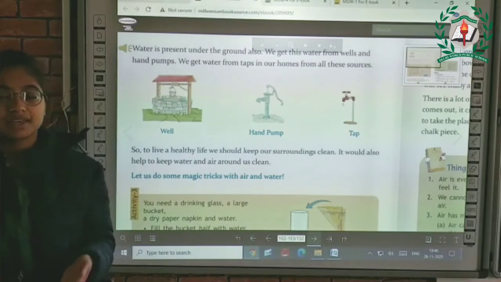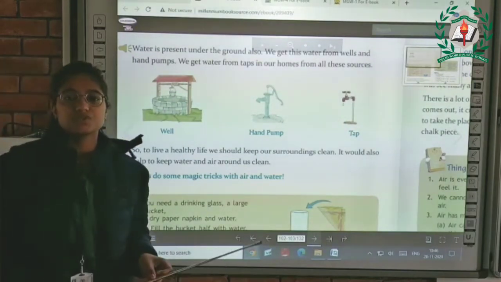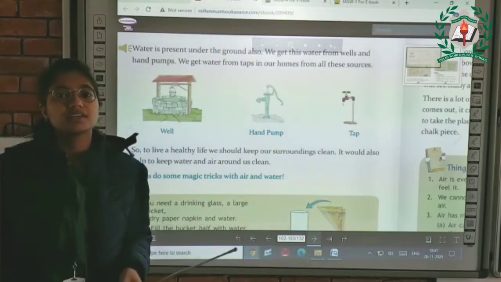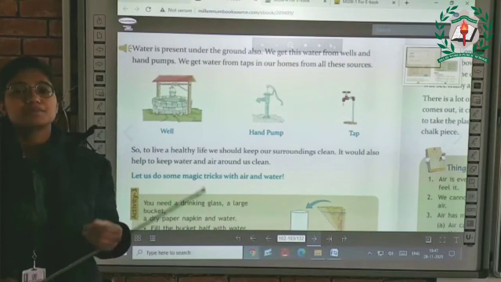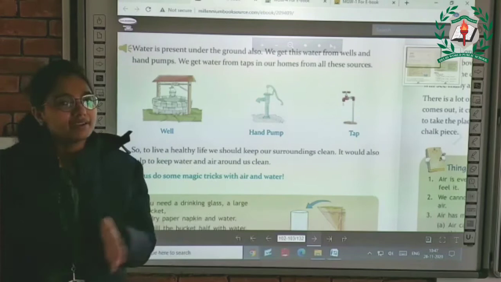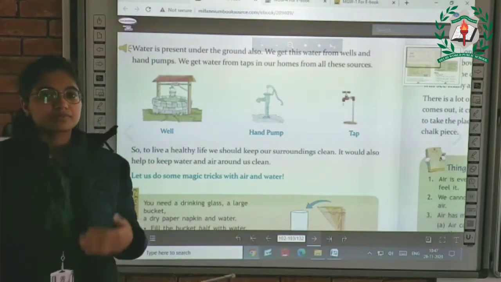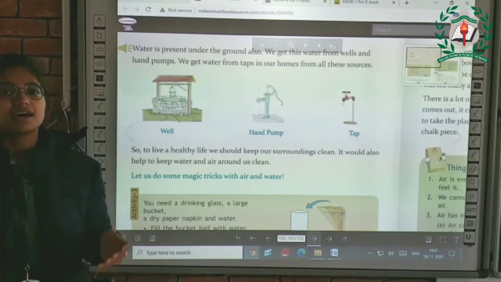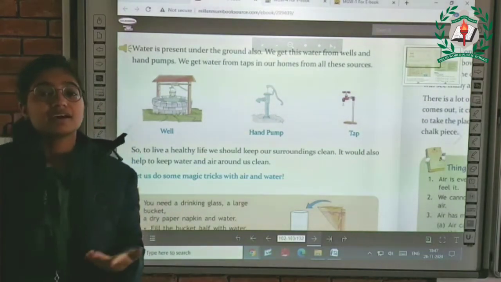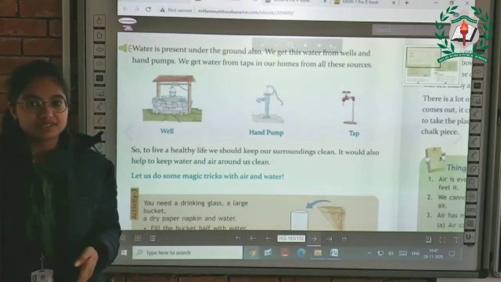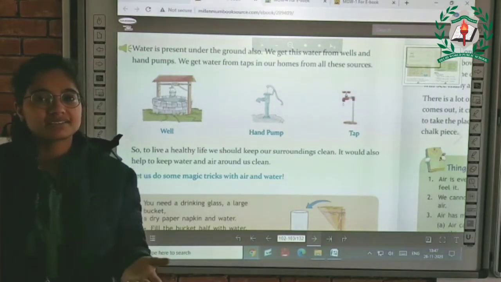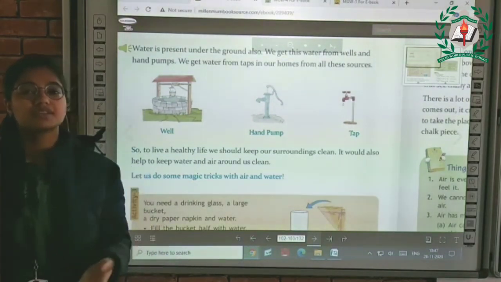When we were studying about air, we did a small activity in which we took a potted plant, right? We took a potted plant which we covered with a plastic bag. We covered the whole plant with the plastic bag so that the air could not enter the bag. Then we observed that our plant was getting unhealthy, and we got to know that it was getting unhealthy because it was not getting proper air. Which means that air is necessary for all of us, for all of the living beings.